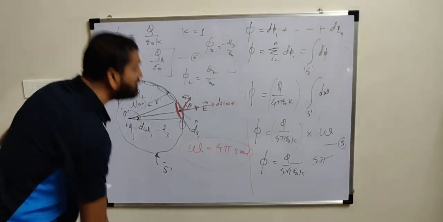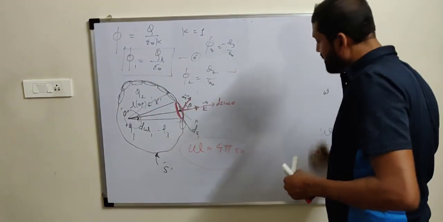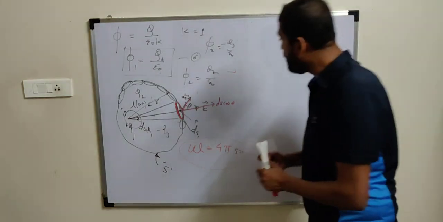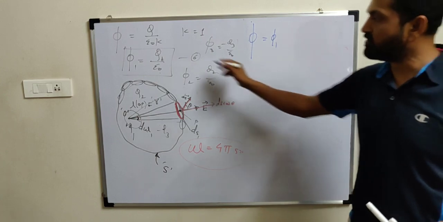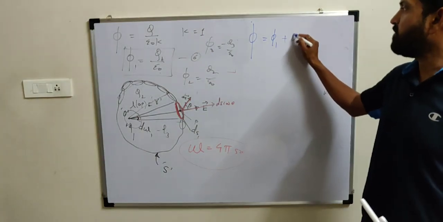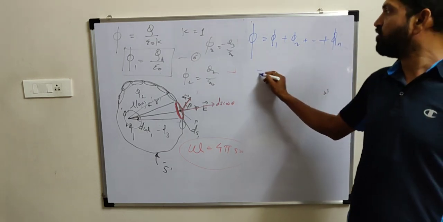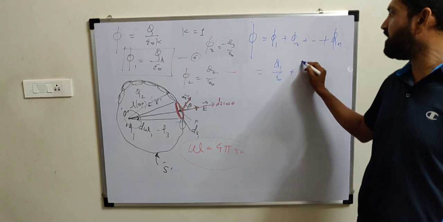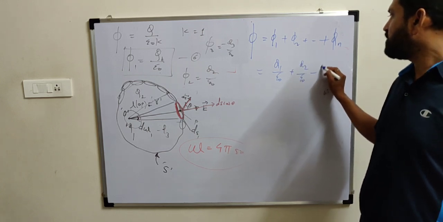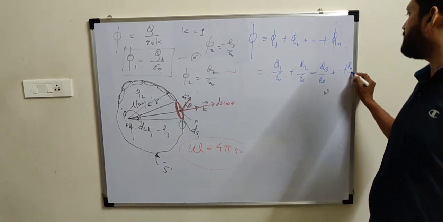So in general we can say that total flux due to all the charges inside it, if we try to get total flux due to all the charges, then it will be flux over the entire surface of the first plus second plus last, that is phi suffix n. So due to the first it is Q1 divided by epsilon 0, due to the second Q2 divided by epsilon 0, third minus Q3 divided by epsilon 0, plus dash Qn divided by epsilon 0.